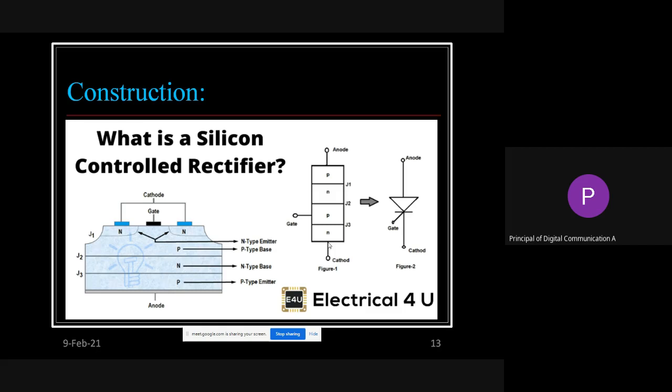Give the title SCR, and below that draw on the right hand side whatever is shown, that is the four layer construction. It is expected from all the students that you note down in your notebook all that I am instructing you.